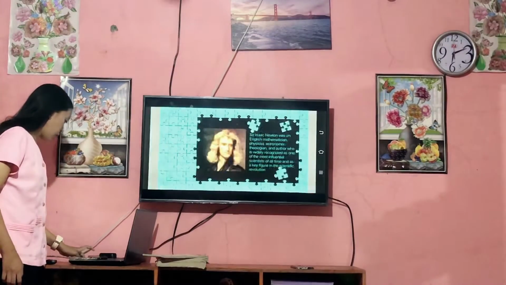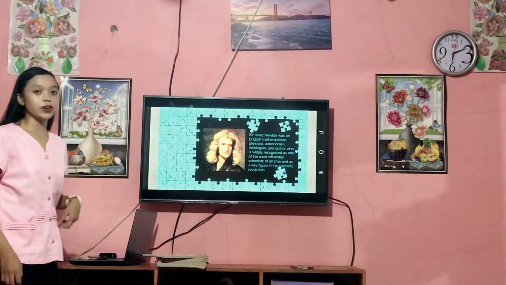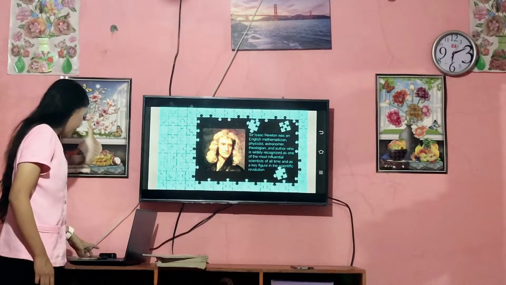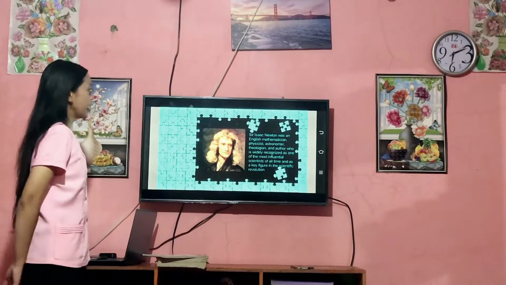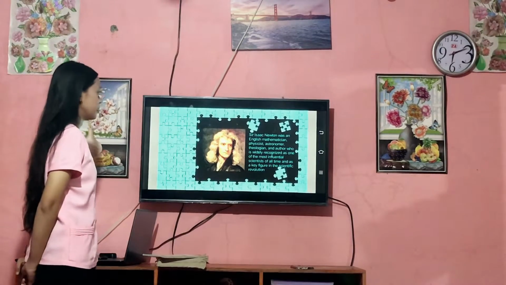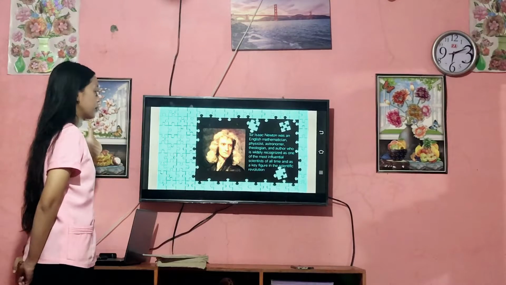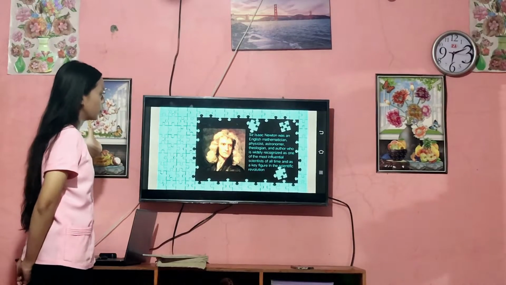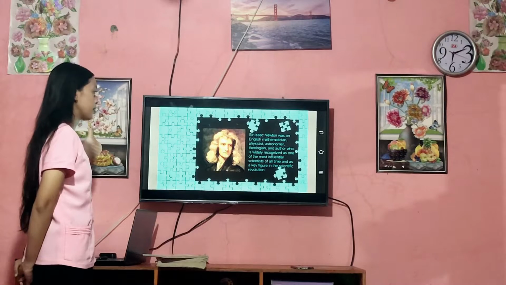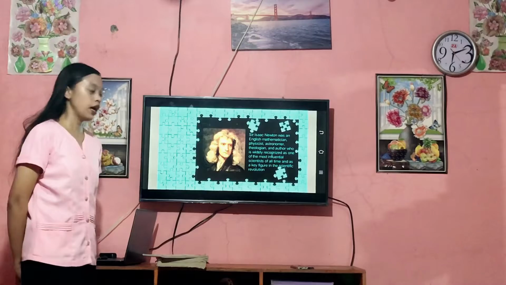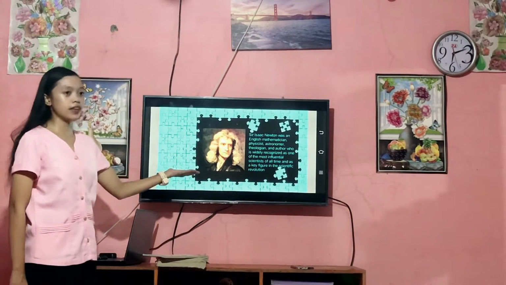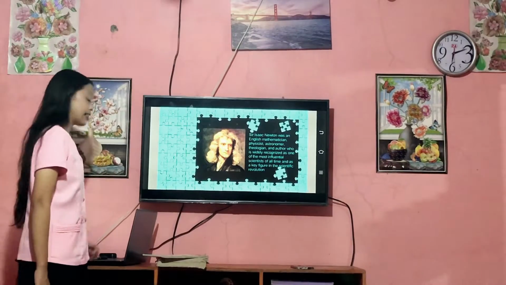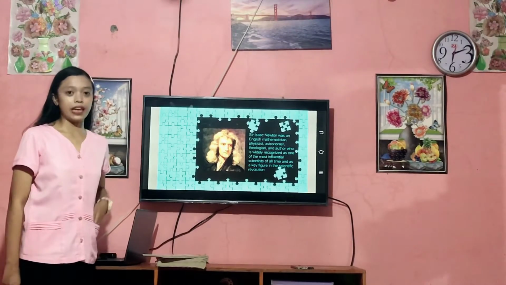Okay, so our next topic is about Newton's three laws of motion. Before that, I have someone here I want to introduce. Sir Isaac Newton was an English mathematician, physicist, astronomer, theologian, and author who is widely recognized as one of the most influential scientists of all time, and as a key figure in the scientific revolution. Sir Isaac Newton is the author of the three laws of motion. That is why the three laws of motion are named after him.